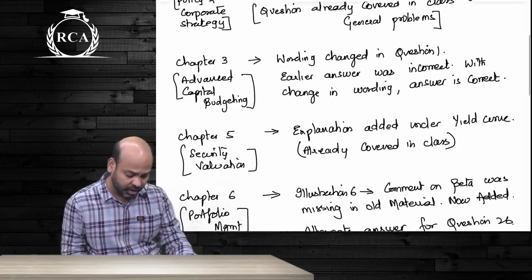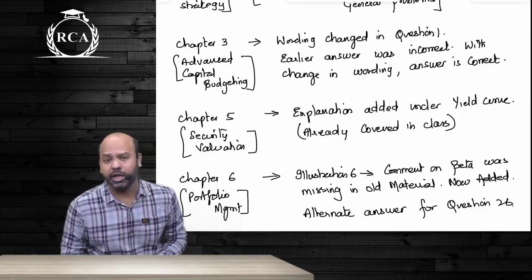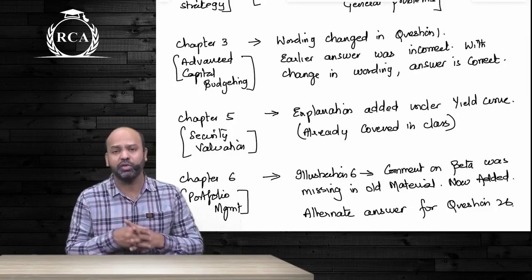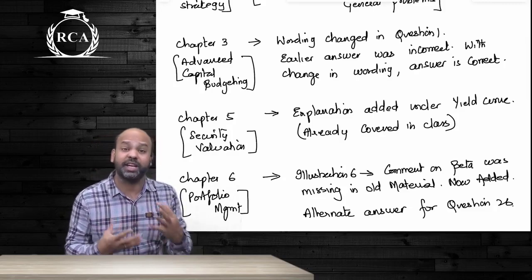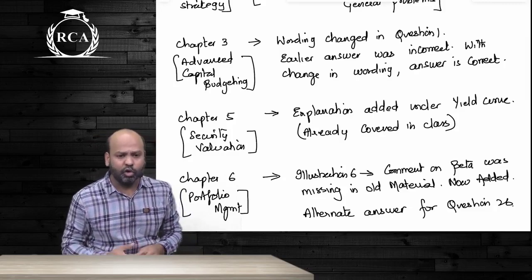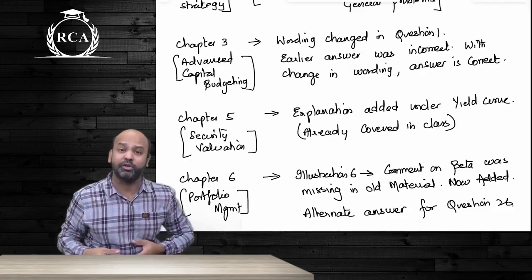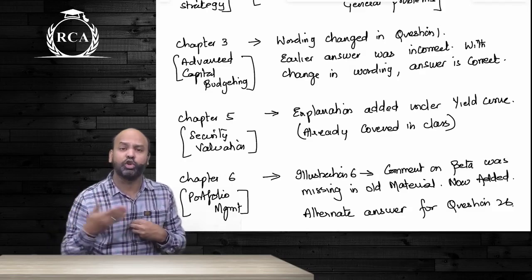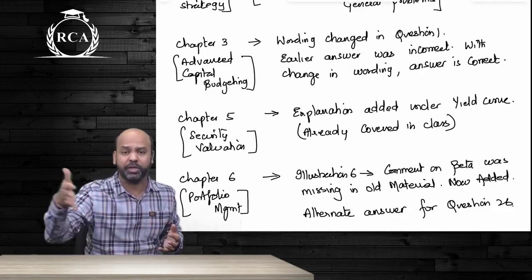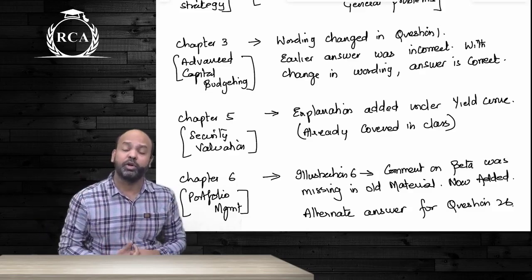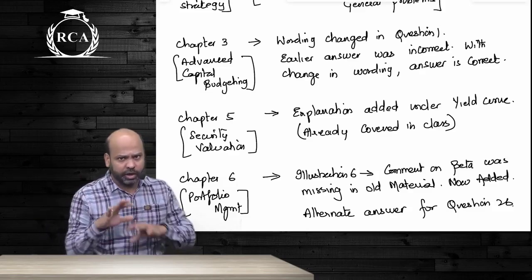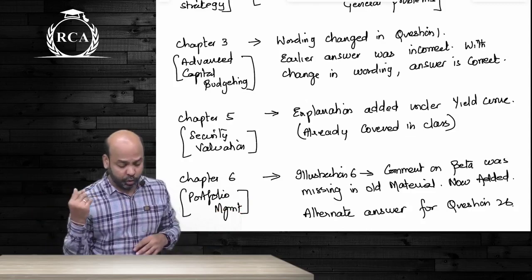You just refer to that. In chapter 5, security valuation, they have introduced an additional explanation for the yield curve. Now all of these explanations we have already covered in our concept notes. We have done the concept of the yield curve. I told you how the concept of spot rates works, different maturity spot rates. We have understood about different types of yield curves. So again, something that you do not have to worry about, you can simply neglect.